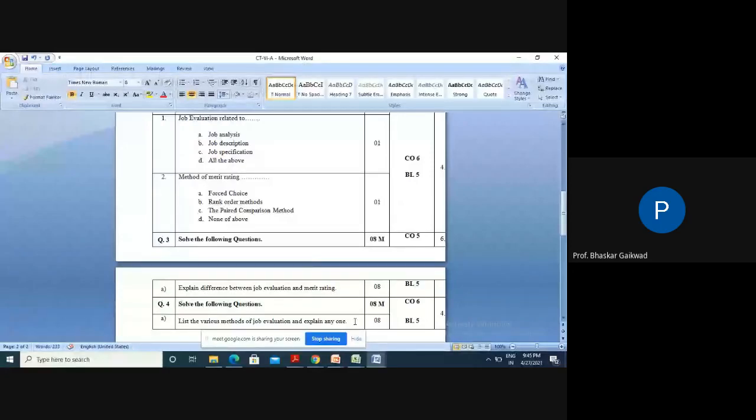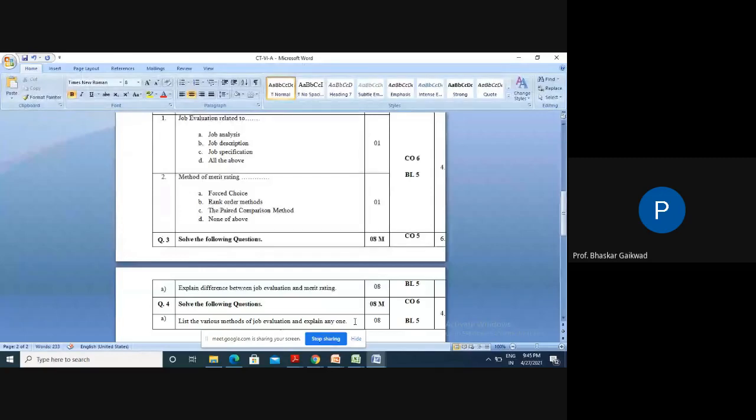The last point under job evaluation: it determines the wage structure acceptable to both employers and employees. Meaning management and workers; whatever is decided by job evaluation is accepted by the management and the workers.